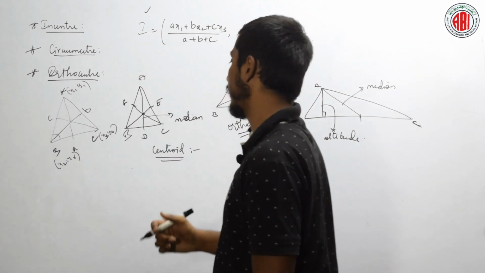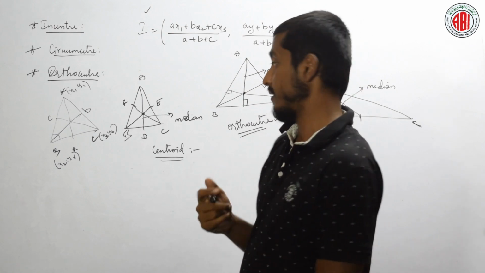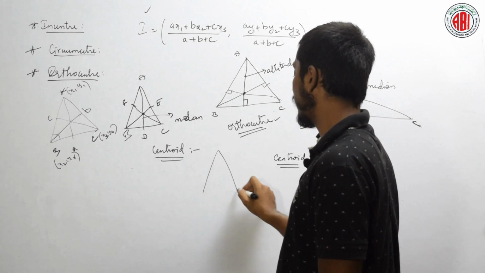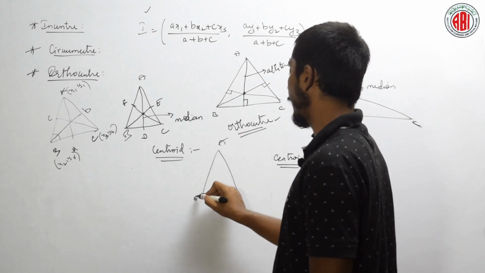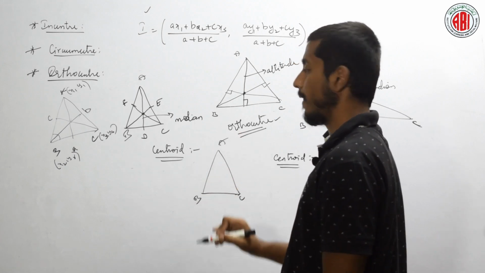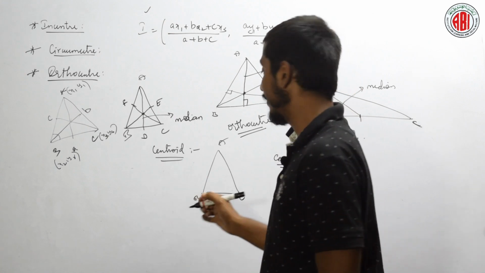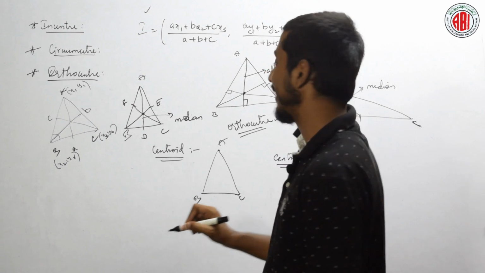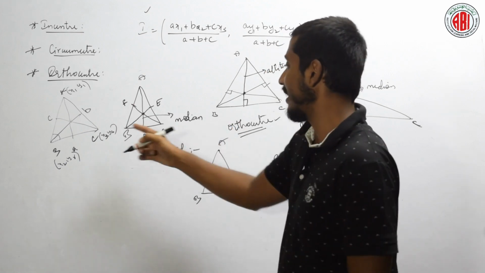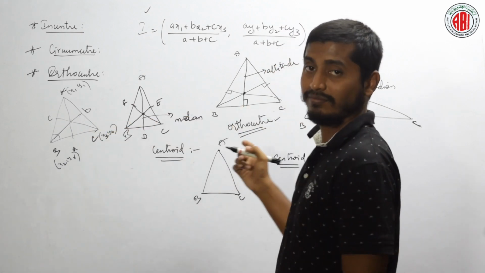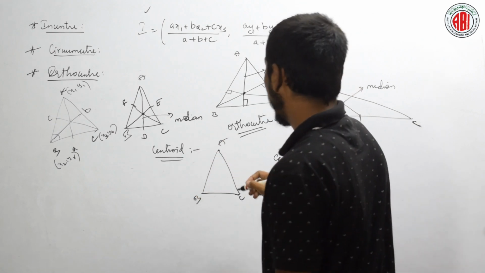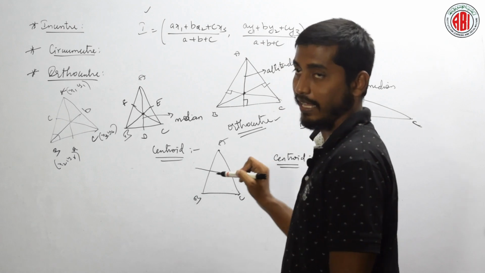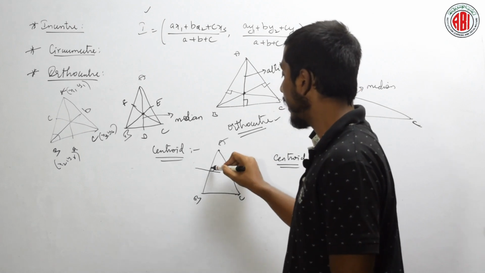Okay. Then next, what about the perpendicular bisector? See here, what is a perpendicular bisector? If this is a triangle A, B, C, we have seen everything which touches the points, I mean the vertices. Here, these are perpendicular bisectors of the given sides of a triangle.